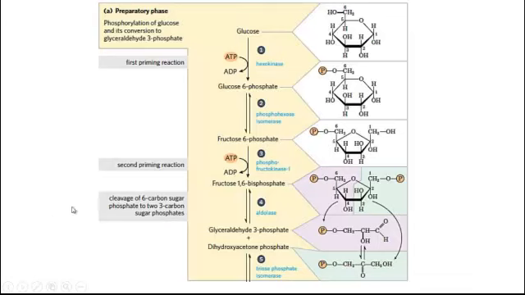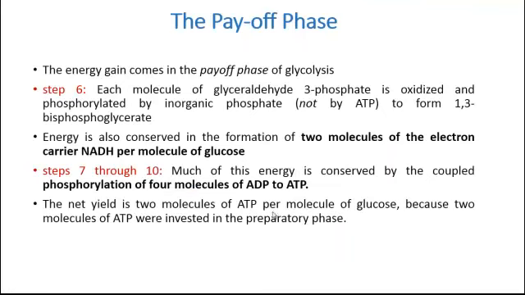So not to forget, by the end of the preparatory phase, dihydroxyacetone phosphate was converted back to glyceraldehyde 3-phosphate with the help of triose phosphate isomerase enzyme, which means that by the end of this phase, we have two molecules of glyceraldehyde 3-phosphate that will enter the payoff phase of glycolysis. So the payoff phase, as the name indicates, is the stage of glycolysis in which energy is generated or produced.